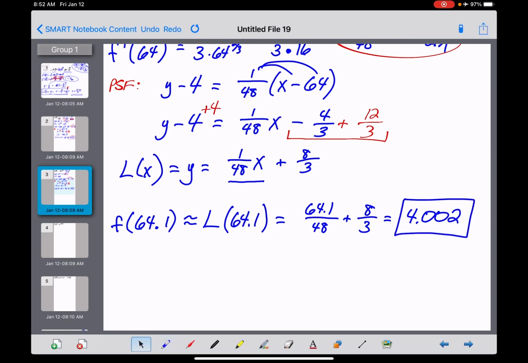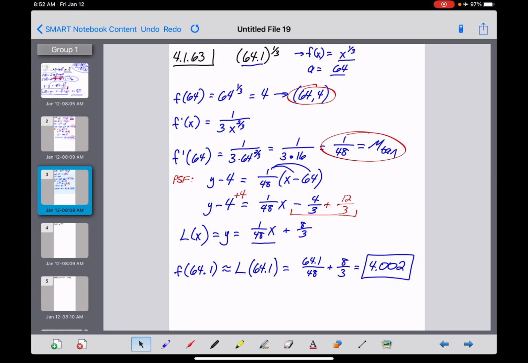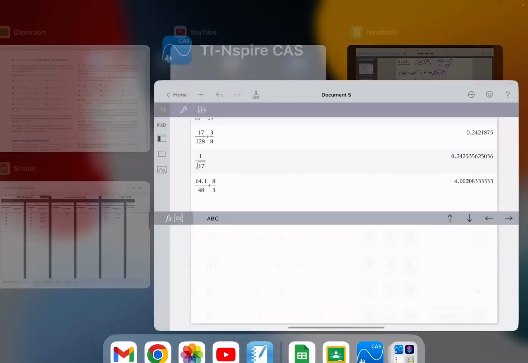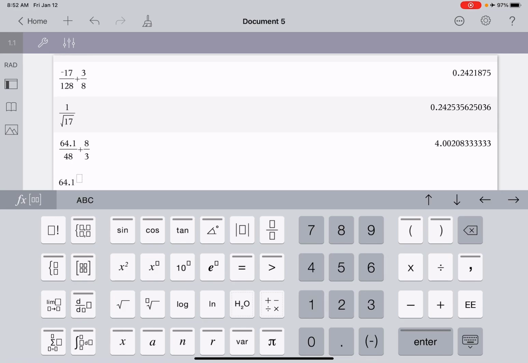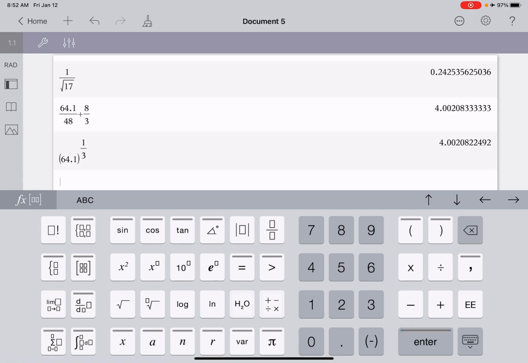But again, if I wanted to double check this and make sure I was pretty close, I would go ahead and grab my calculator and actually evaluate this expression, 64.1 to the 1/3 power. So let's try that. 64.1 raised to a power of 1/3, and that's going to get us something really, really close to that. So I feel pretty good about that answer, and that is that problem.